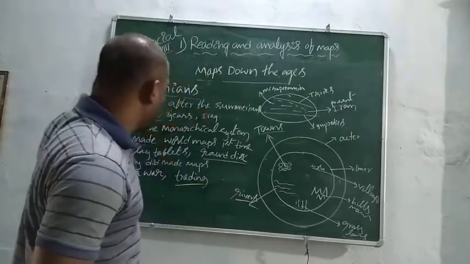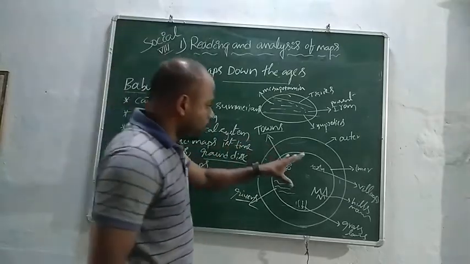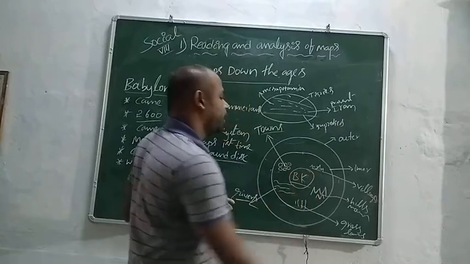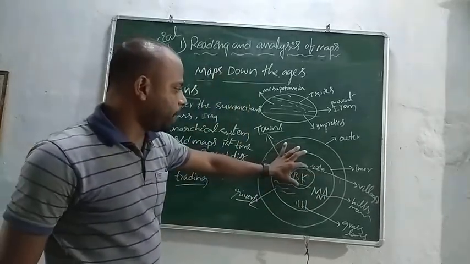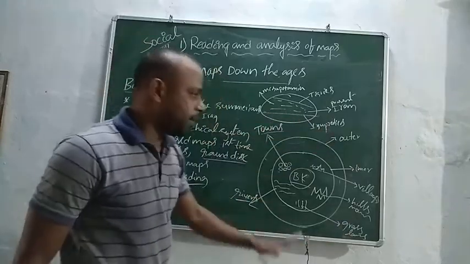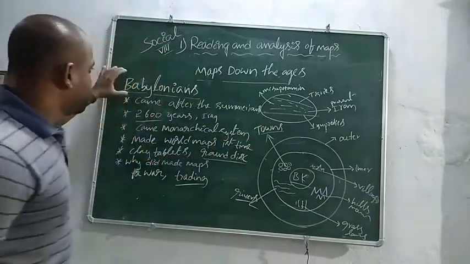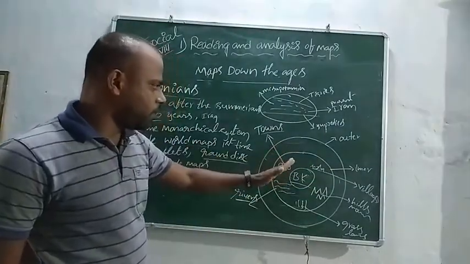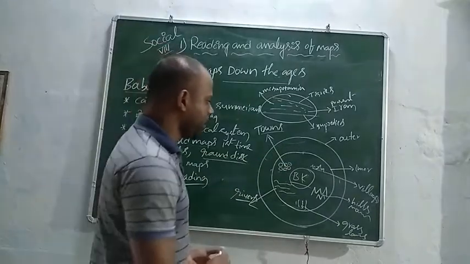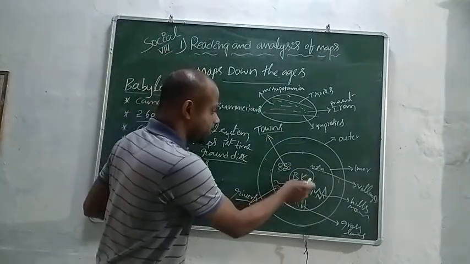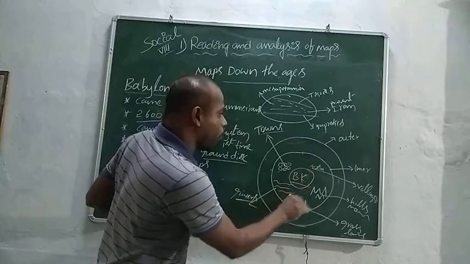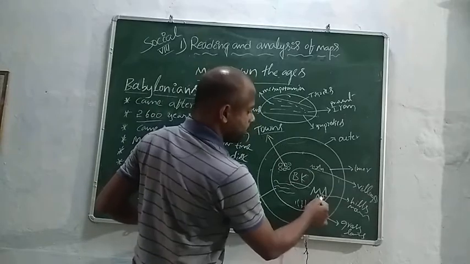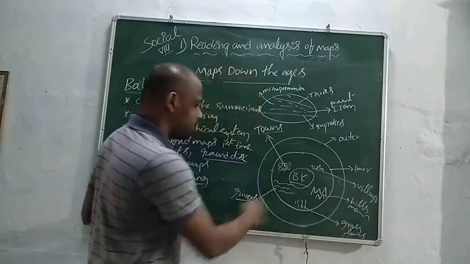The Babylonian kingdom was put in the middle of the map. This is the Babylonian kingdom. This is one clay tablet; a number of maps were made by Babylonians. One is given in your textbook, I think. So the Babylonian kingdom is centered, and around it the small rings indicate towns, these indicate villages, and these indicate hills, grasslands and rivers.